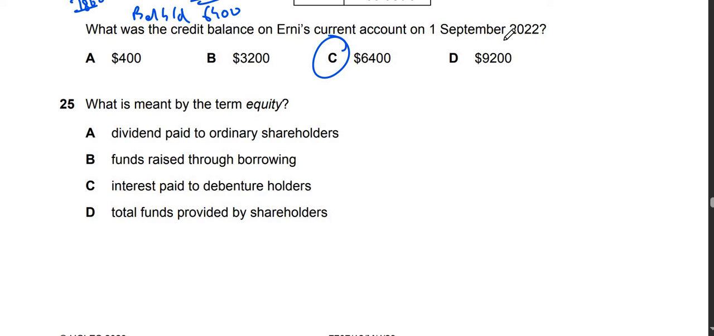Question 25. What is meant by the term equity? So equity is a term used for ordinary share capital. It is the total funds provided by shareholders.